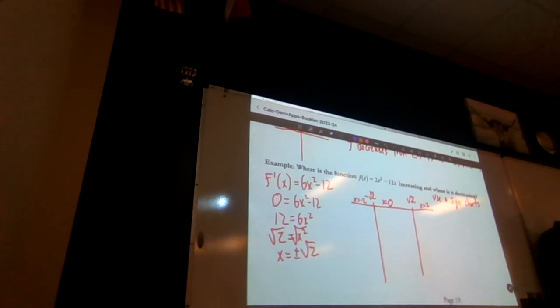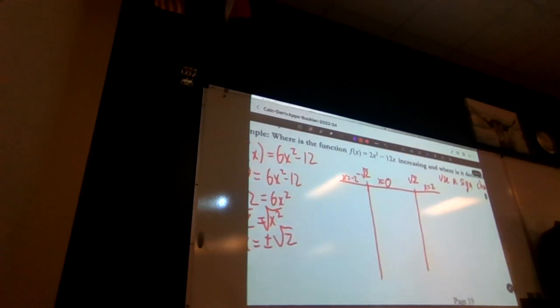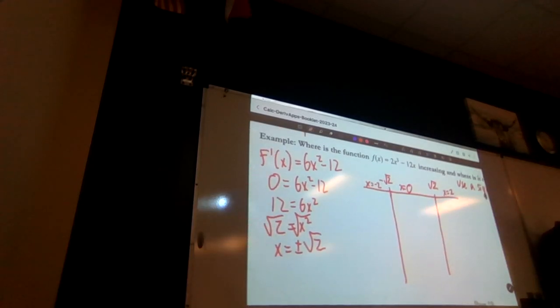Now I'm going to go ahead and check their sign. I'm going to input these into my derivative. 6 times negative 2 squared minus 12 is going to be 24 minus 12, which is 12. And the answer here is going to be, are we positive or negative? We are positive. Okay, sweet.